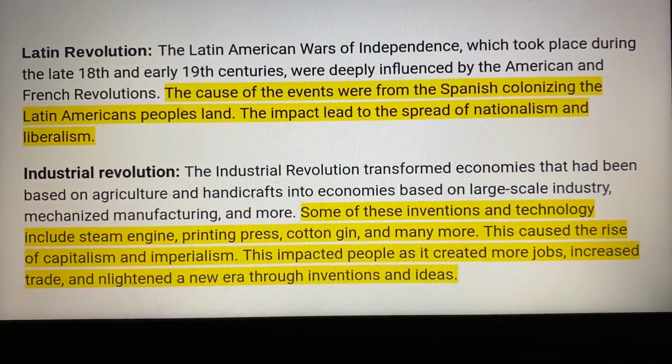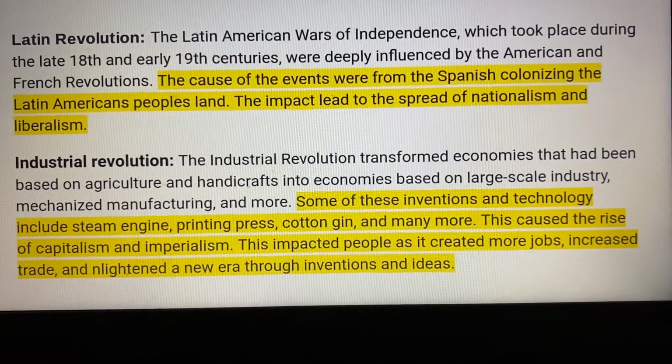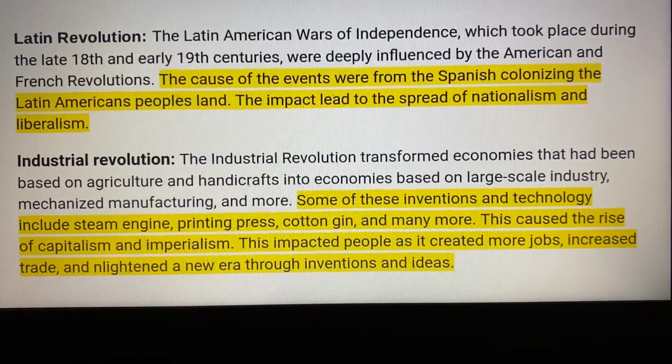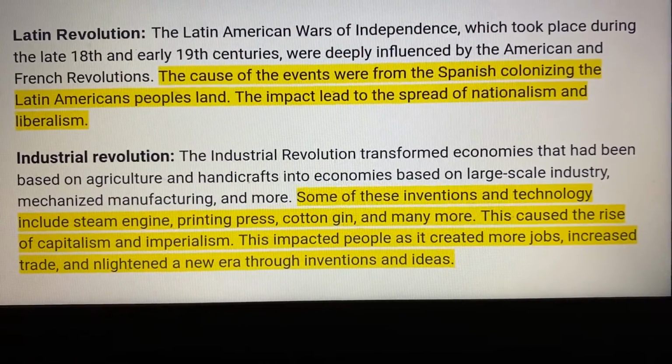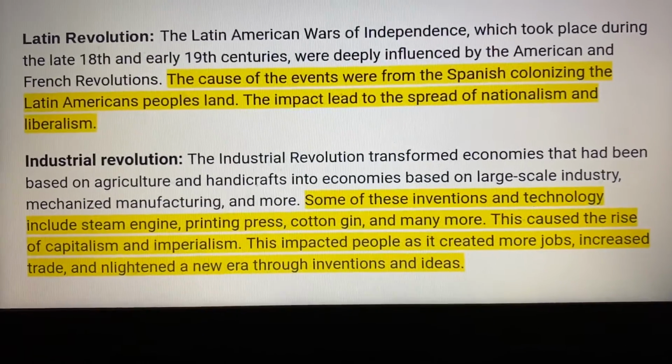Industrial Revolution. Some of these inventions in technology include steam engine, printing press, cotton gin, and many more. This caused the rise of capitalism and imperialism. This impacted people as they created more jobs, increased trade, and enlightened a new era through inventions and ideas.